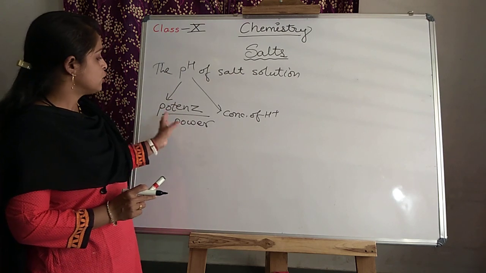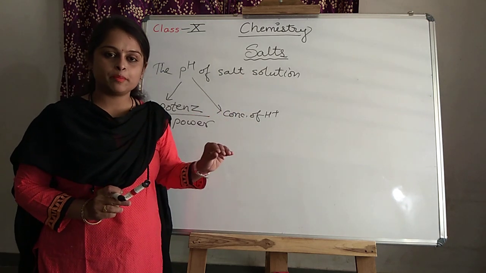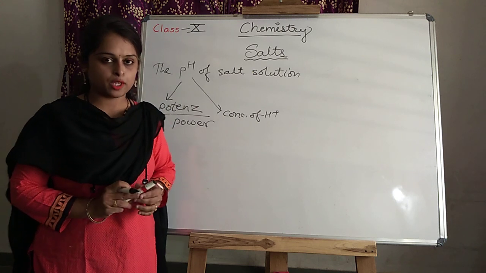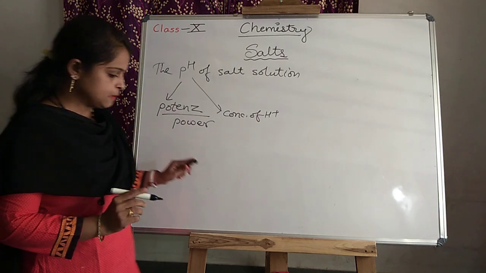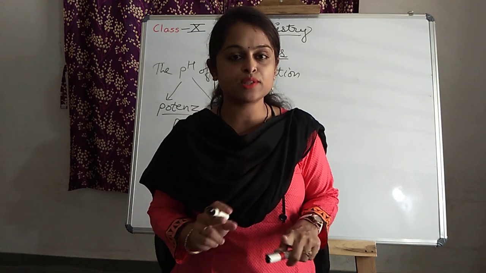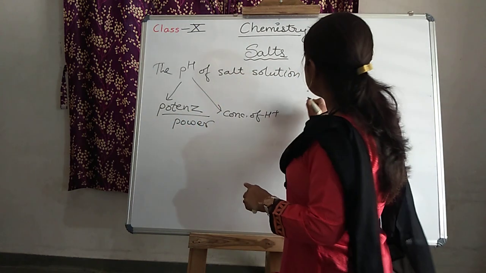Now what is the pH of the salt solution? Salt solution means they are completely soluble in water, as per the acids and bases. When the acid and base react together, salt is formed. So at that time, that salt's pH is 7.